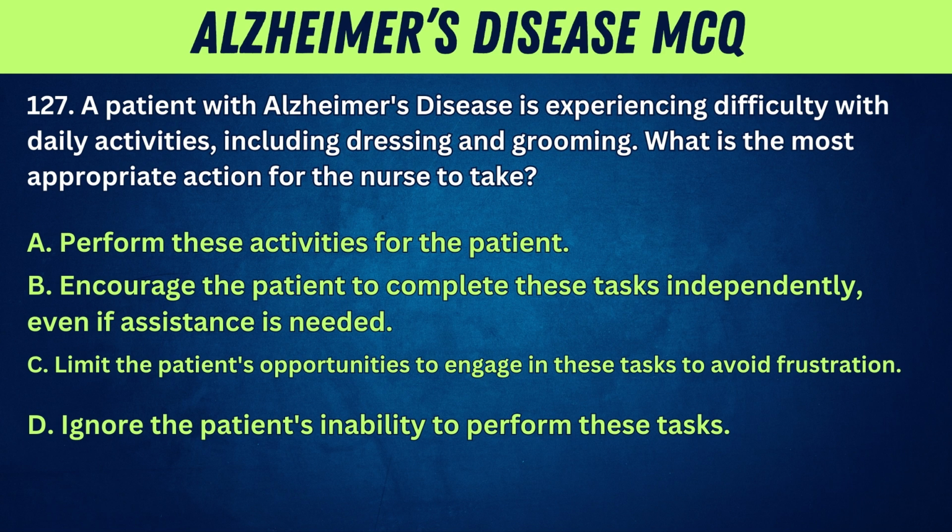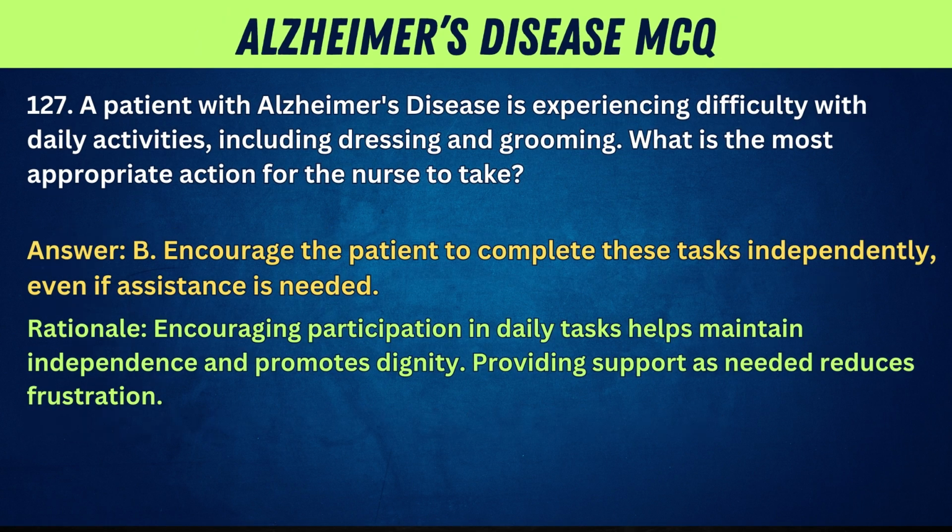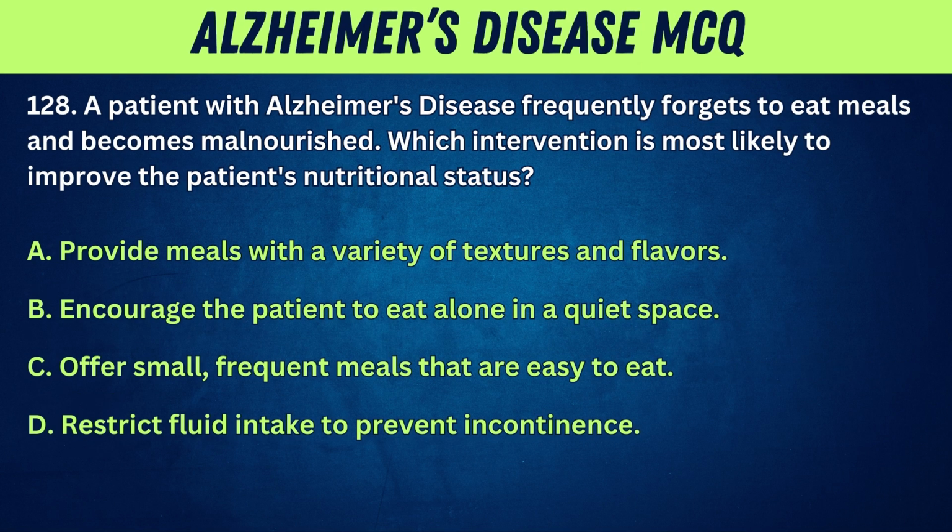D. Ignore the patient's inability to perform these tasks. Answer. B. Encourage the patient to complete these tasks independently, even if assistance is needed. Rationale. Encouraging participation in daily tasks helps maintain independence and promotes dignity. Providing support as needed reduces frustration.